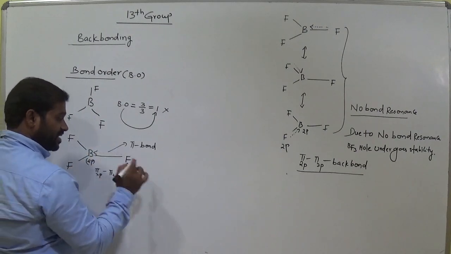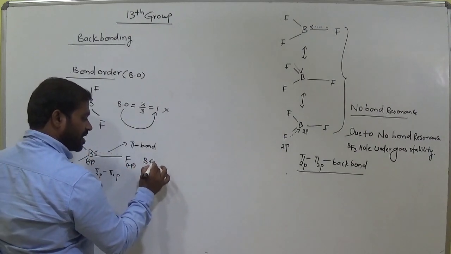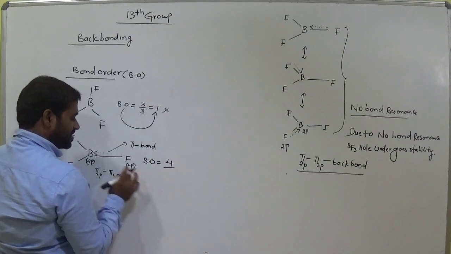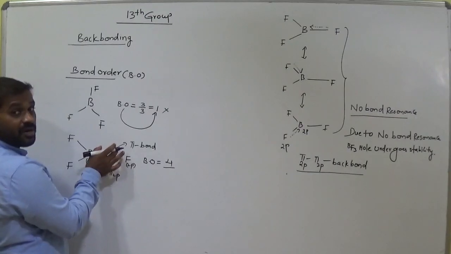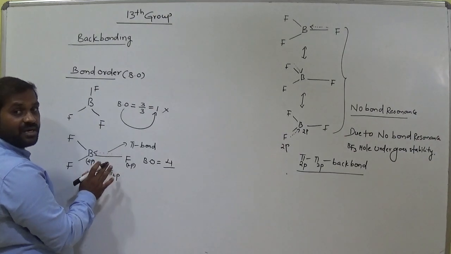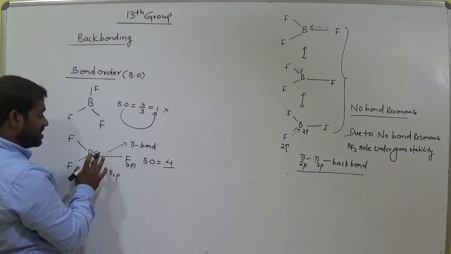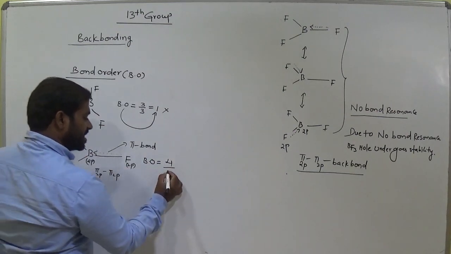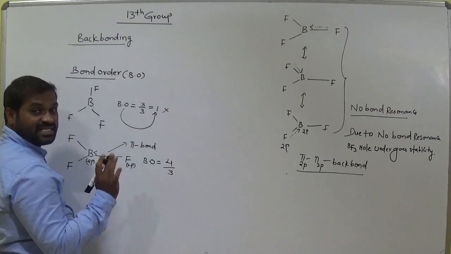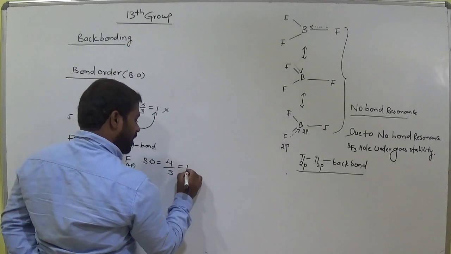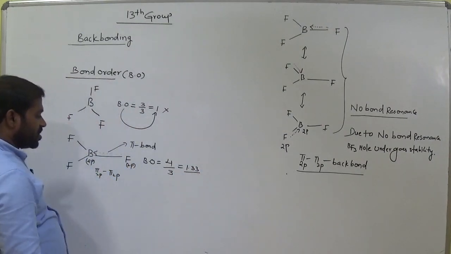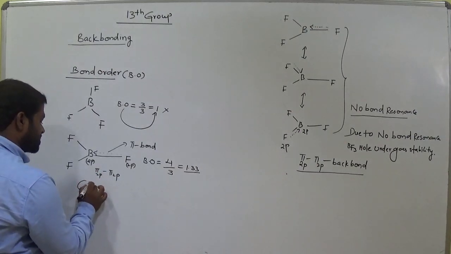Okay. Now in this case, how to calculate bond order? Bond order is equal to 4 by 3. This is a partial bond, not complete bond formation. Now it appears as 4 bonds, but originally we consider it is 3 bonds, 4 by 3. Now it is 1.33. So which one takes place?